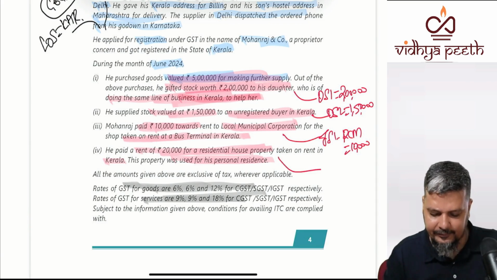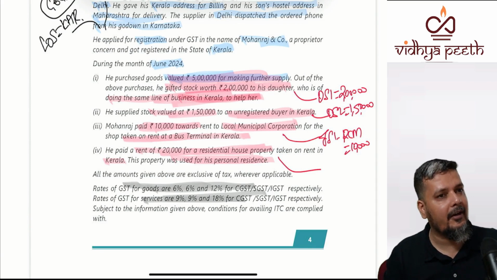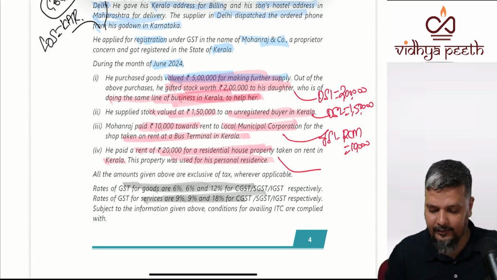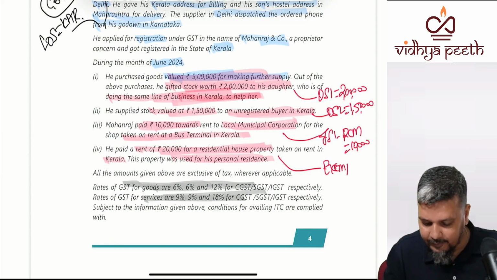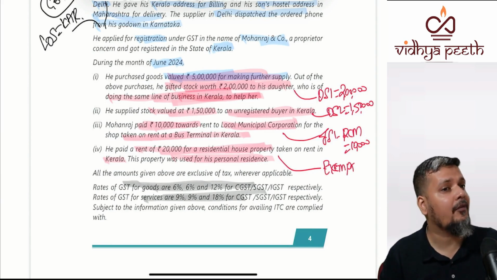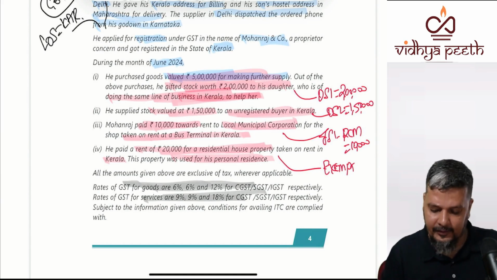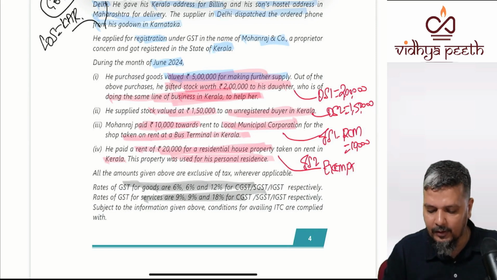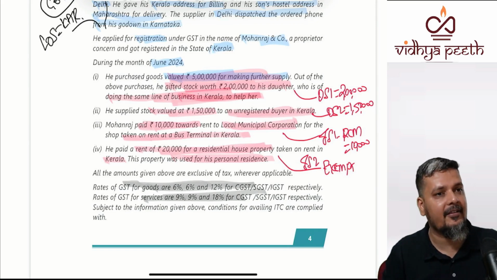And finally, he has paid 20,000 for rent, but this is not for a shop, it is for his residence. So this is exempt. If it is for staff quarters, taxable under RCM. This inward supply 2 is exempted. So what is the total value of outward supply and RCM supplies?